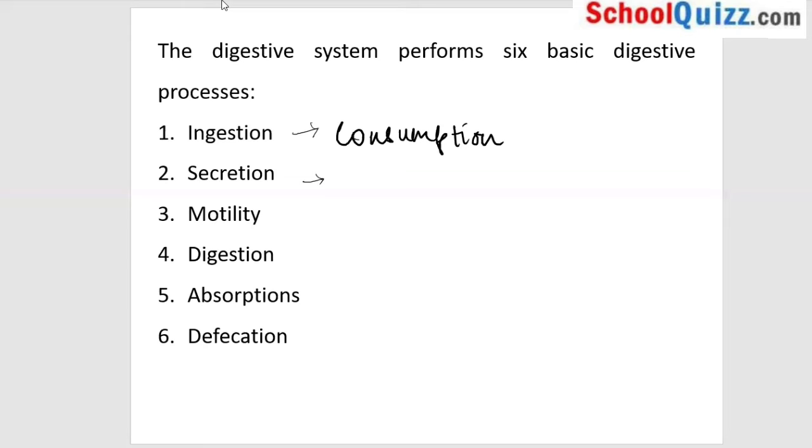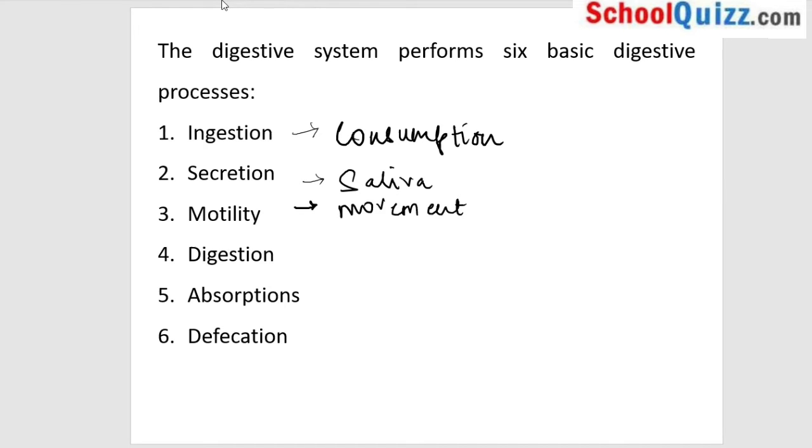The next step, just after you consume your food, is secretion. The basic secretion in your mouth is saliva, which will moisten your food and allow it to go from your mouth to the next compartment in your gastrointestinal system. The next is motility. Motility is required for the passage of food from one compartment to another. So motility is movement of food from one compartment to another.